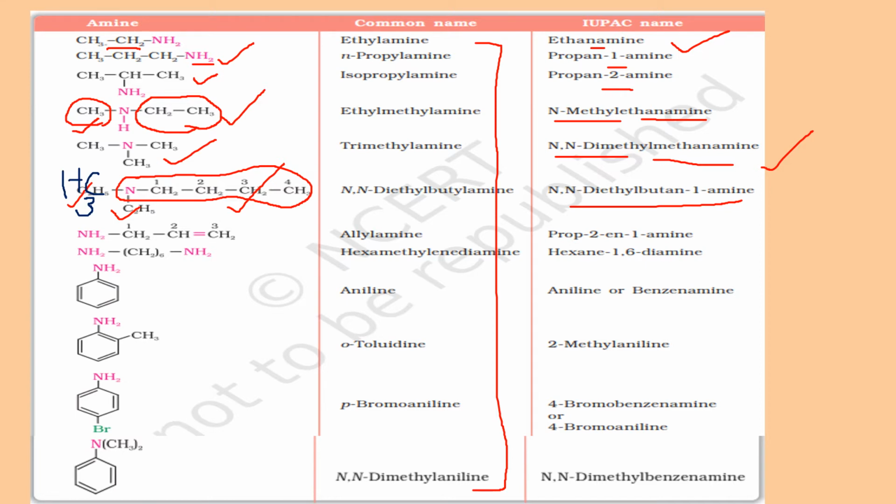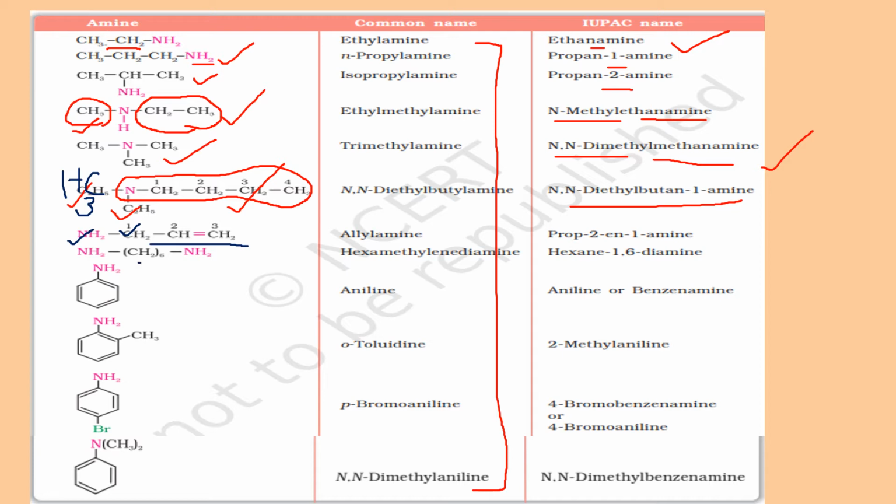Now this compound, the next one, CH2=CH-CH2, this is an alkene, that is propene. And the preference will be given to the NH2 group, the functional group. So the numbering will start from this carbon. So it becomes prop-2-ene-1-amine.